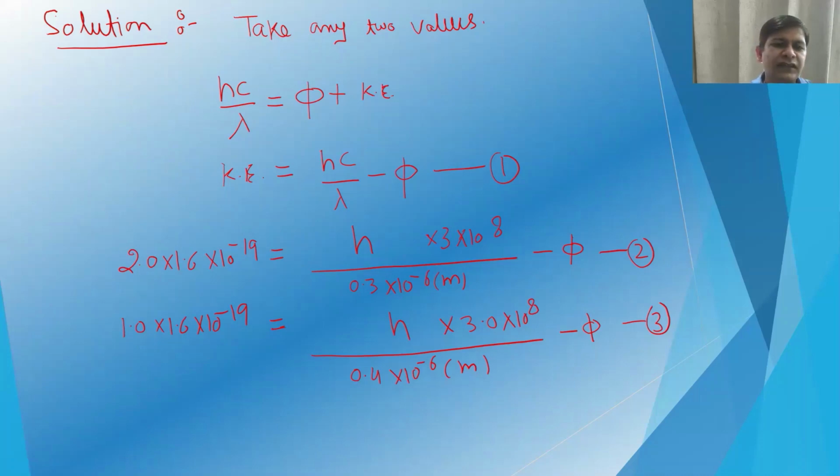The next value we can take corresponds to 0.4 micrometer and a stopping potential of 1 volt. So the energy corresponding to that will be 1.0 multiplied by 1.6 × 10⁻¹⁹, equal to h into 3 × 10⁸ divided by 0.4 × 10⁻⁶, minus phi. We can say that is equation 3.